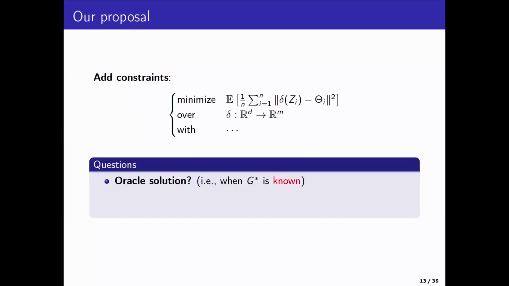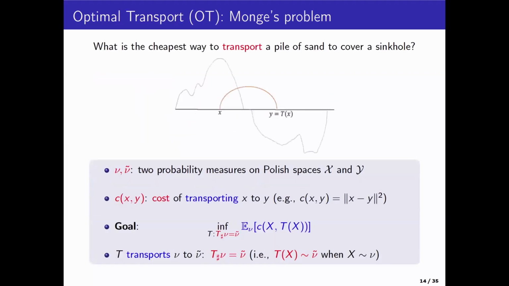And I want to first study the Oracle solution, which assumes G star is known. And then I want to mimic that Oracle solution by using empirical based techniques where G star will be unknown. So now this brings me to the third aspect of the talk, which is about optimal transport. Okay, so where does optimal transport fit in?